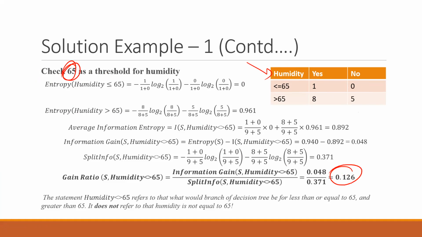The statement humidity less than or equal to 65 refers to what the branch of the decision tree would be for less than or equal to 65 and greater than 65. It does not refer to humidity being not equal to 65. It means we are taking a decision on what will happen if my branch is less than or equal to 65 and greater than. So we are dividing that tree based on this value.